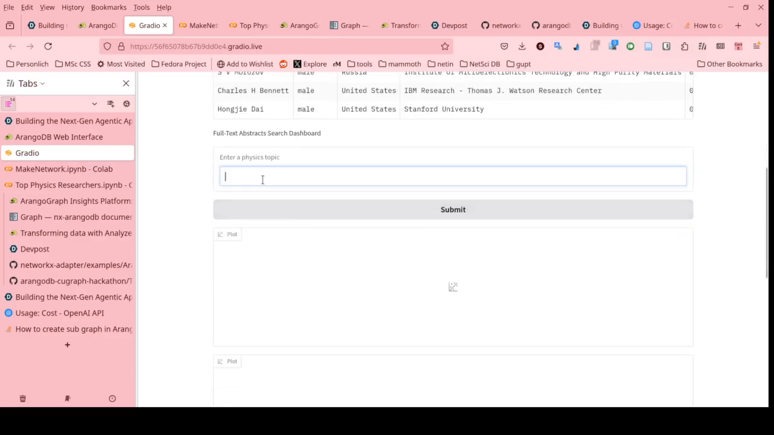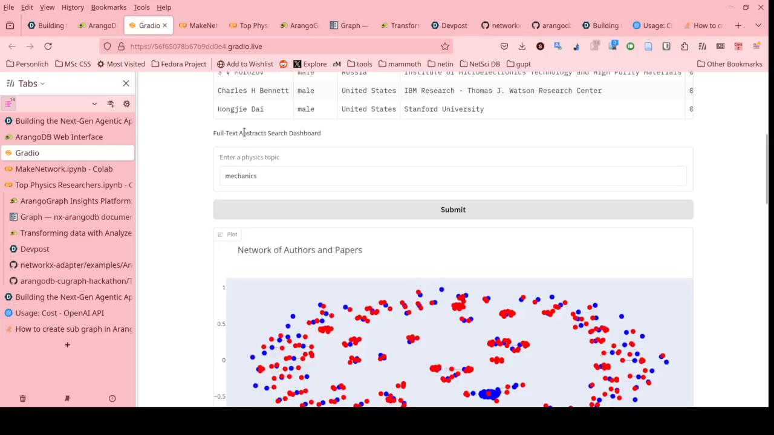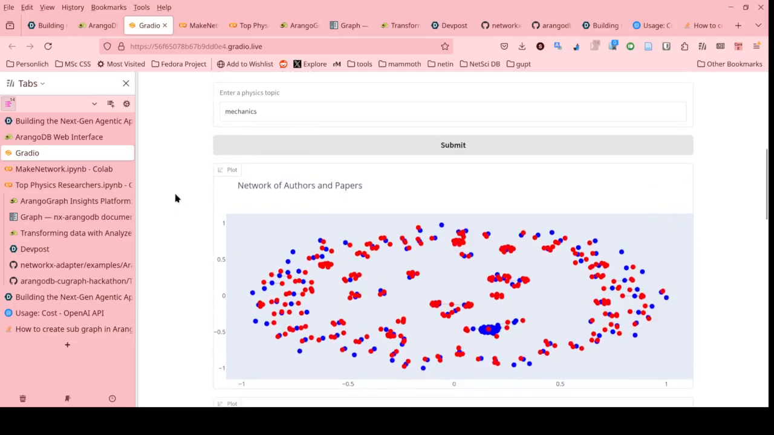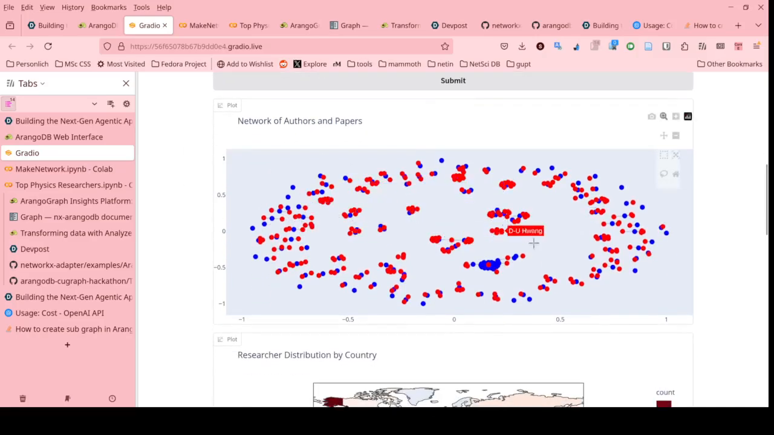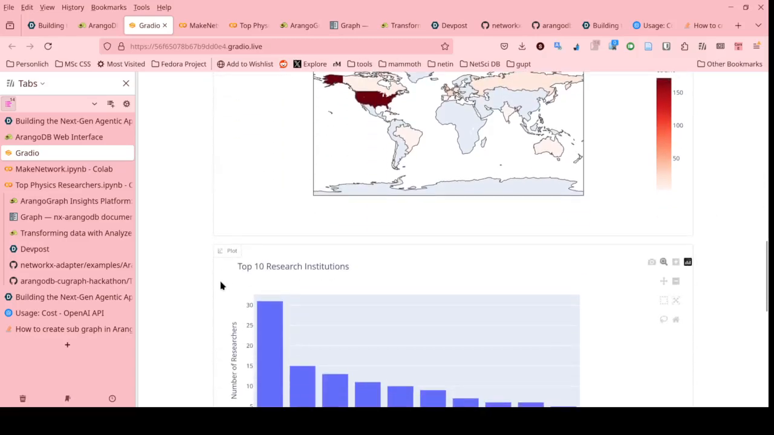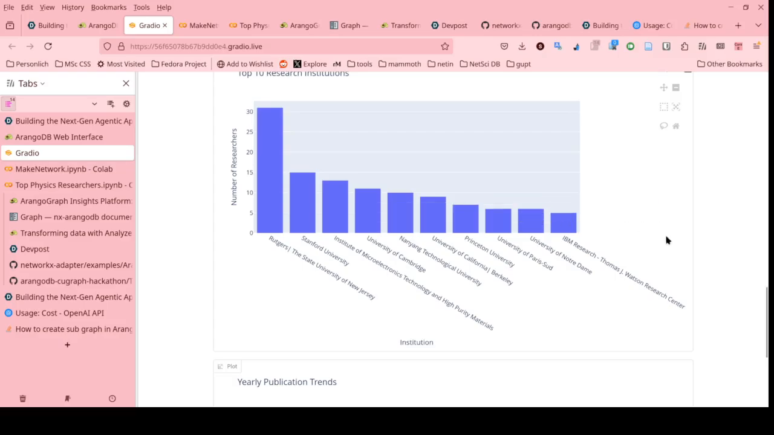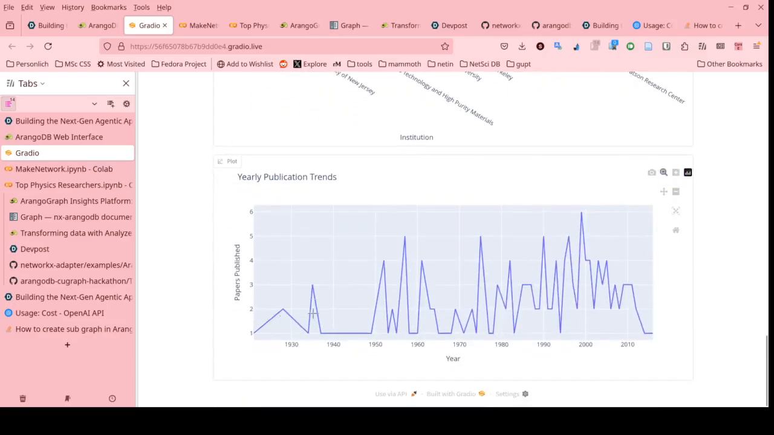Then I first show a small search dashboard. This leverages the full text search capabilities of ArangoDB on this graph database. We can see that this is a large subgraph of people who have written papers about mechanics. You can see a lot of people here all over the world. Institutions are also quite diverse, and the field has been there for quite some time with lots of prominent publications.